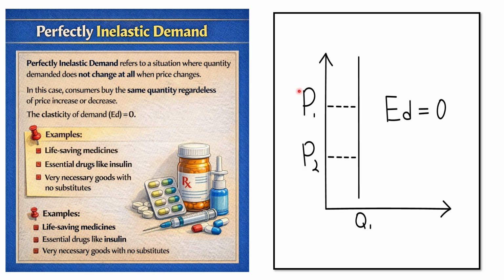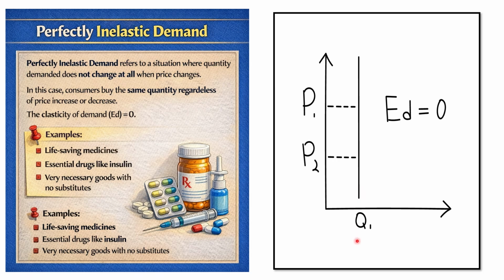First, we have to look at this particular graph. Here, price is shown on the vertical axis and quantity demanded on the horizontal axis. The demand curve is a straight vertical line, which means that the quantity demanded does not change with the change in price. The price may decrease from P1 to P2, but the quantity demanded does not change.